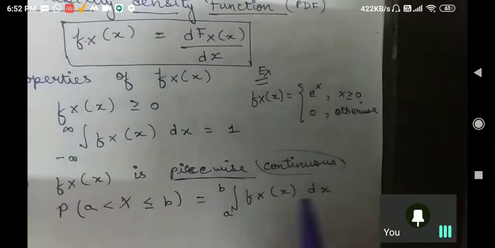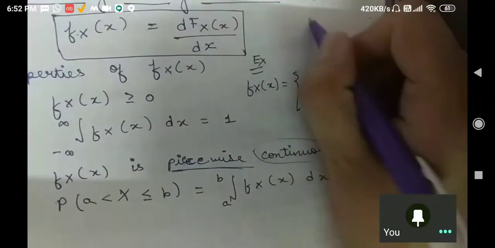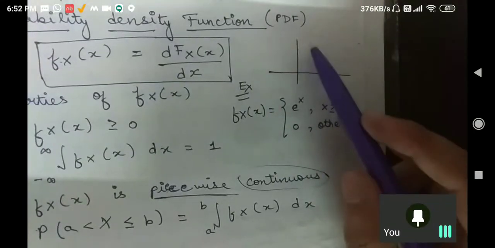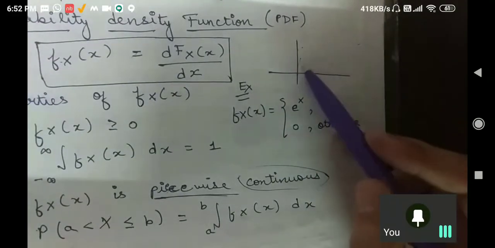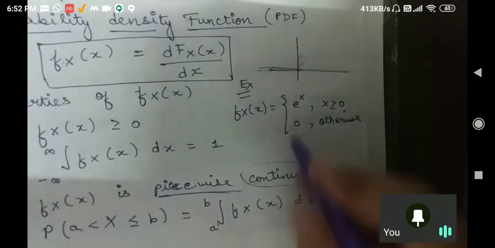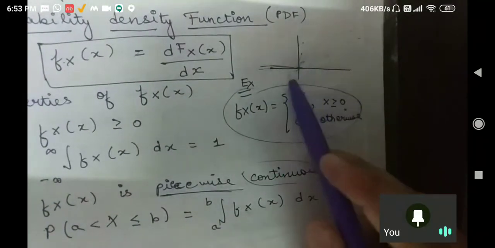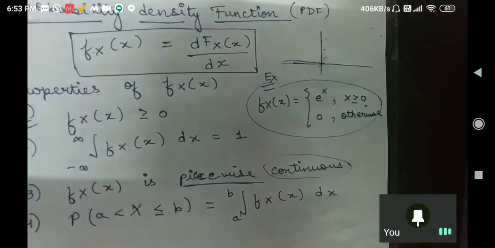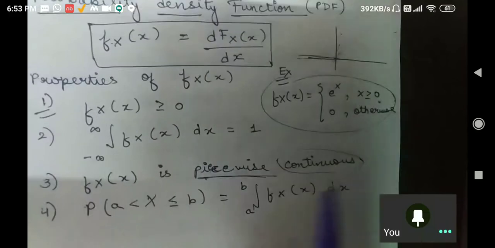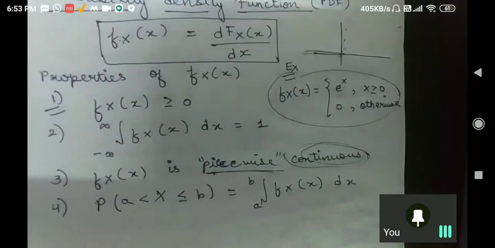Now, whoever asked why piecewise continuous, I am explaining to her that it is continuous. How? If you draw the diagram of your e to the power x graph, it will be continuous, but here it is 0. So what I am trying to say is, in this example, it is continuous on one side. I say piecewise because this function has been defined in a piecewise way. That is why I have written piecewise specifically. Otherwise you can write continuous also, no worries, one and the same thing. Is that clear?